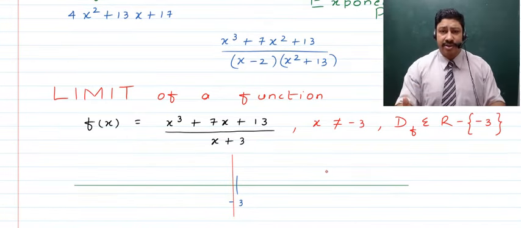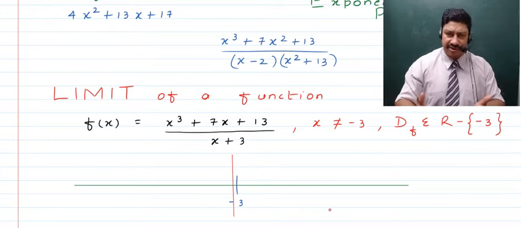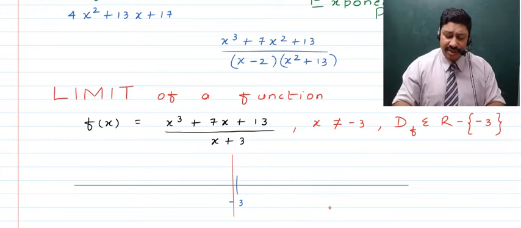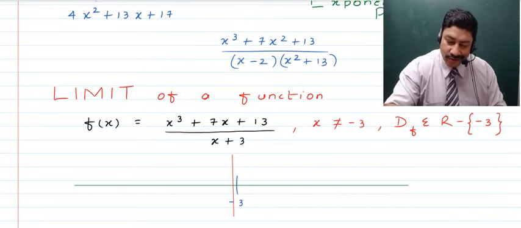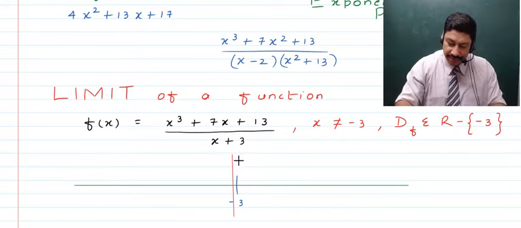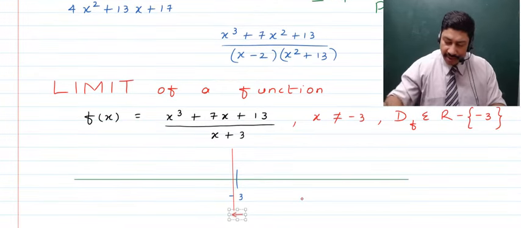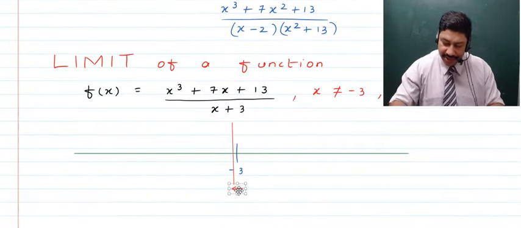Where, Shweta? On the left side of minus 3. As you see here, we are talking about the values which are on the left hand side of this point which is minus 3.